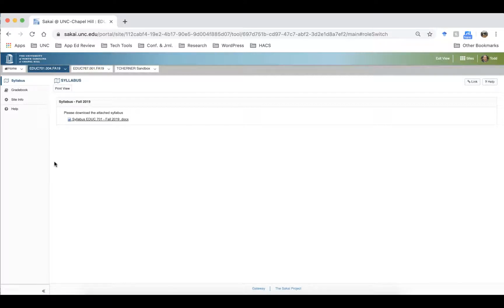Now, the second thing is you'll notice that this is a pretty bare bones course shell. We have the syllabus, we have the gradebook, site info, and help. That's because all the information you need regarding the assignments, the requirements, and the guidelines for the internship is actually in the syllabus. So next, I'm going to download the syllabus by clicking right here.